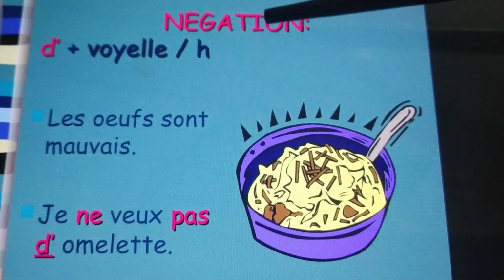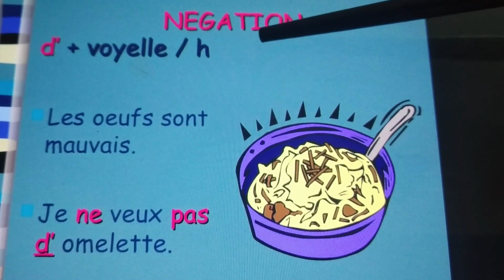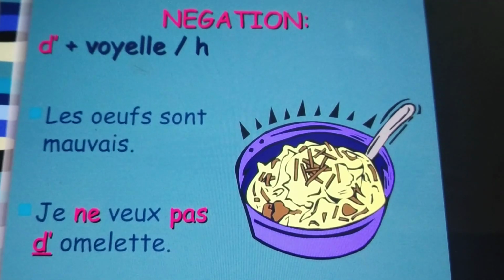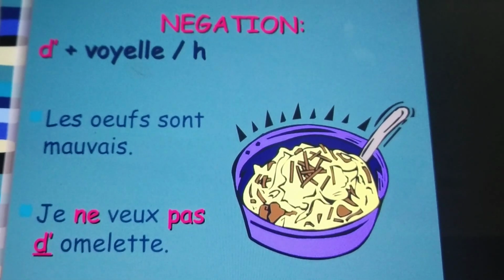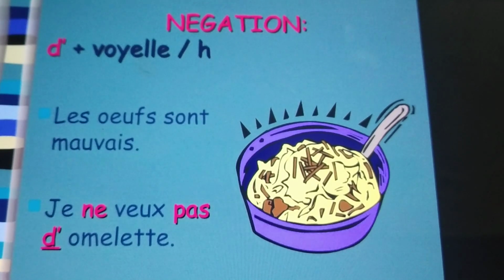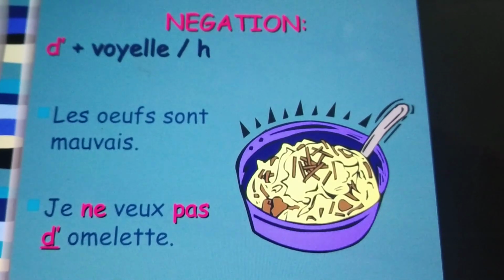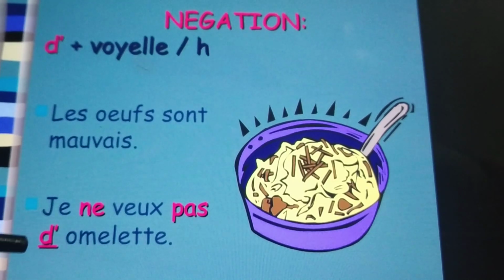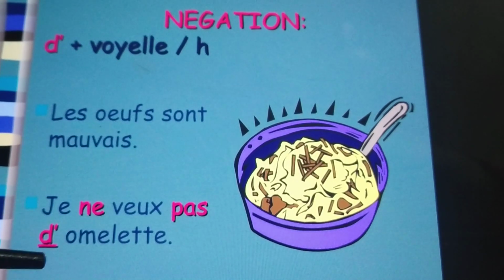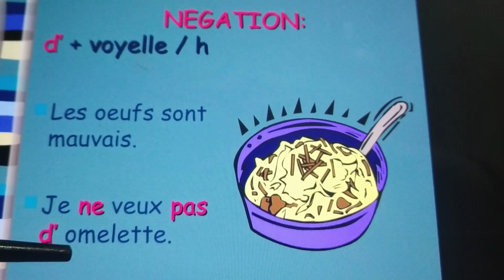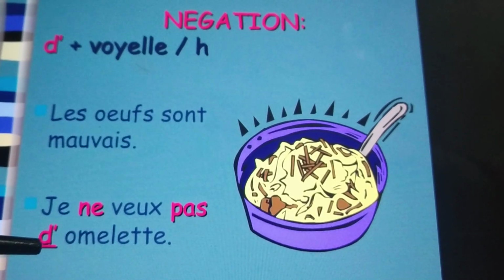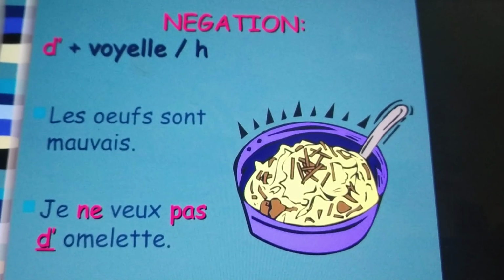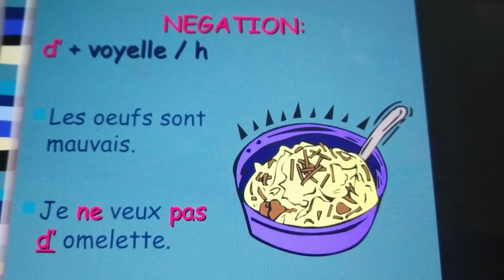Then if we have a noun starting with a vowel or the silent H, whether it's masculine or feminine, singular or plural, we have to write d'. So here you can see d' plus vowel or silent H. So je ne veux pas d'omelette. Omelette is starting with the vowel O, so d', d'omelette. Okay, I don't want omelette.